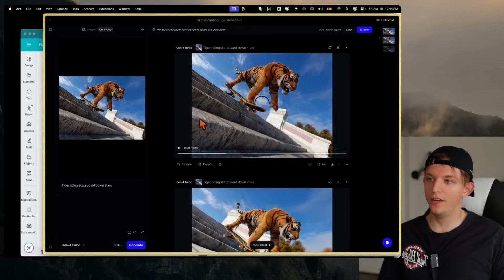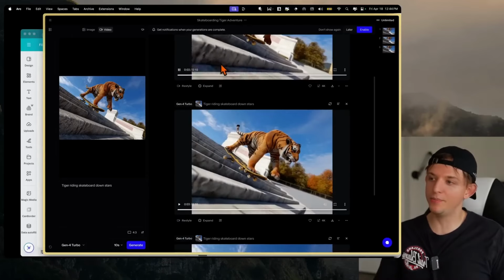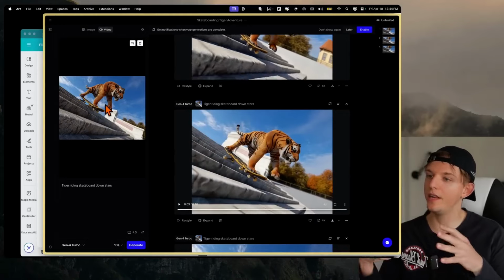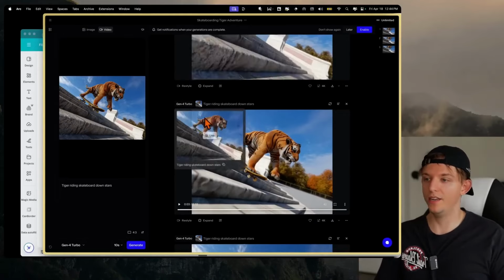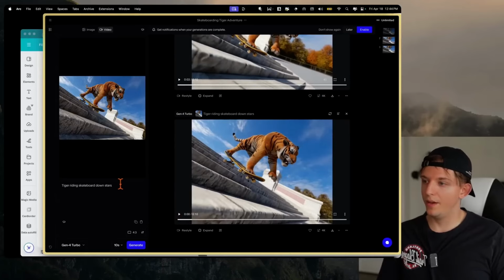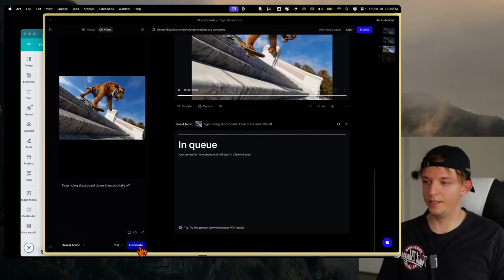I mean, this is hard. We gave it a tiger riding a skateboard down. And this would be good if it was on flat ground, but what is it supposed to do from this frame? So this is probably an error of mine. This is obviously a very unrealistic frame, but what do you do with the physics of it? I guess we could say tiger riding skateboard downstairs and falls off. We tried that on the Krea example.